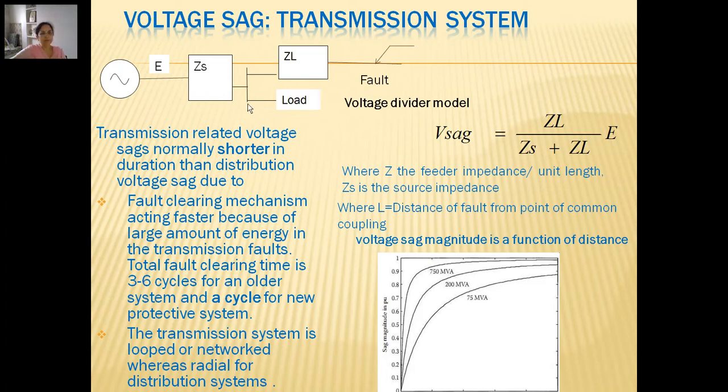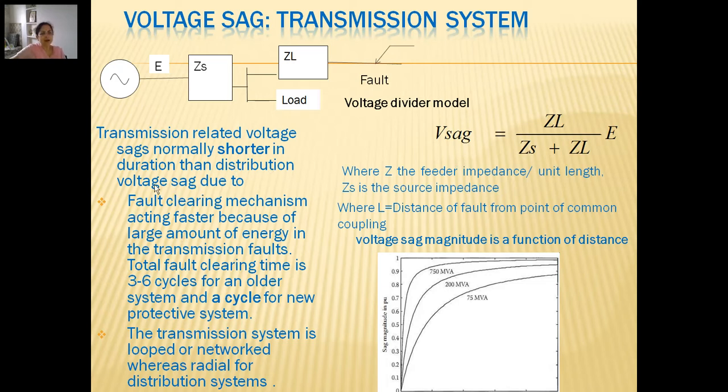So normally we expect that it should be 1 pu. When it drops, it would go to 0.9. Values lower than 0.9 we will start calling a voltage sag, provided this reduction of voltage is only for short duration, ranging up to a maximum of 1 minute, not more than that. If it is more than that, we would be calling it under voltage.